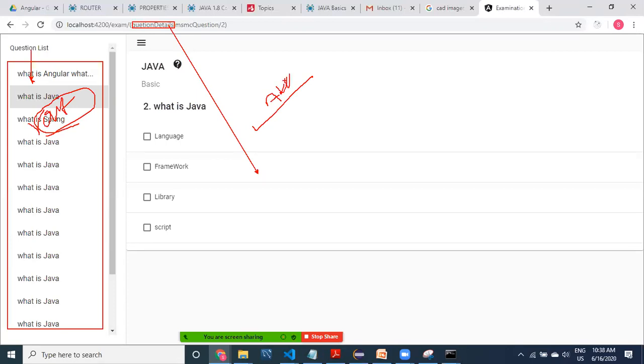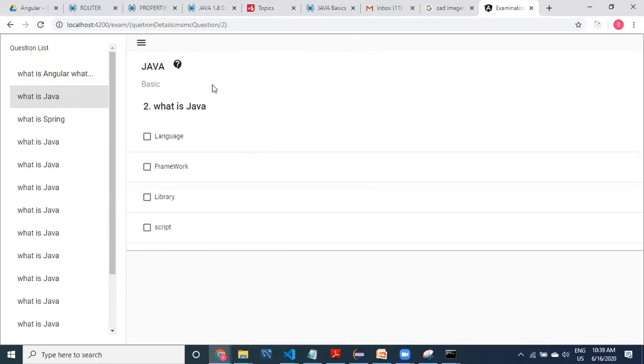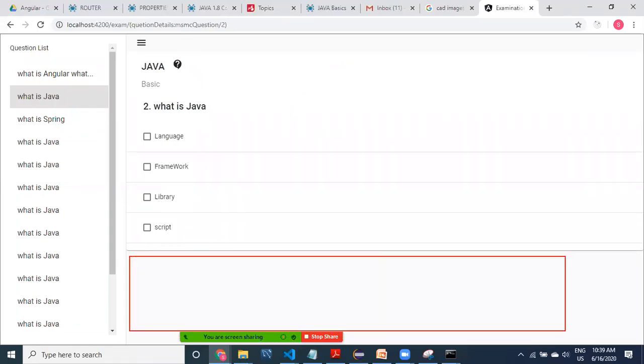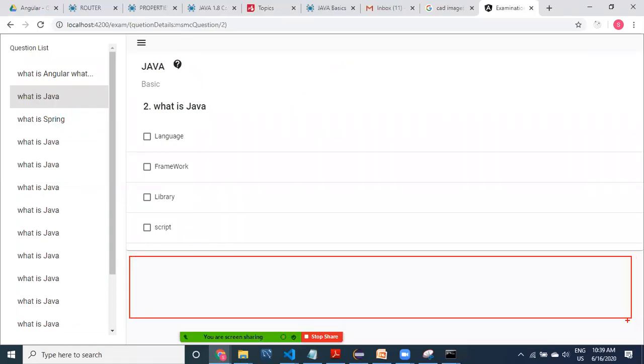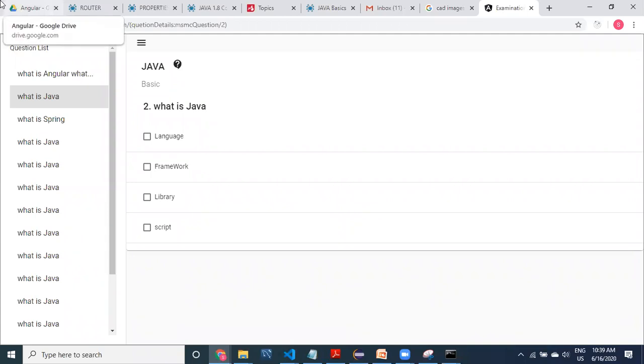This is how we can design our screen. Not only two: this is main, this is one auxiliary, and you can take another auxiliary outlet also. That depends on the screen that you want, how you want to manage and design your screen. That depends on you.